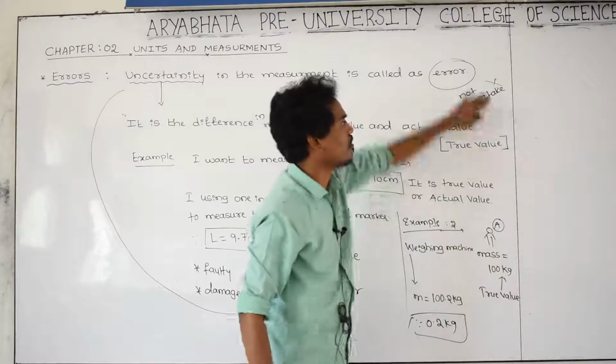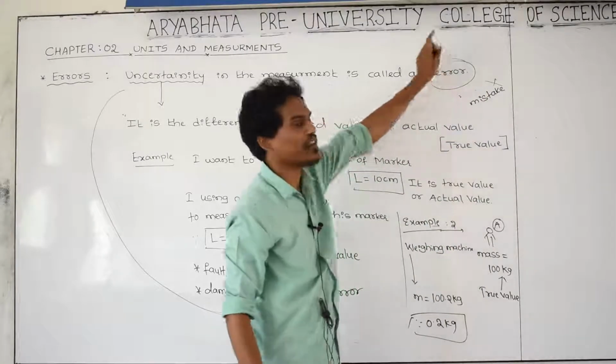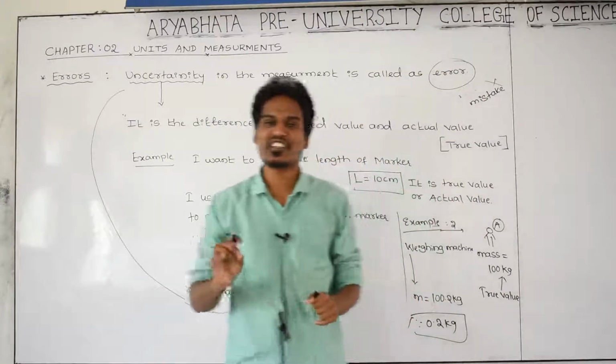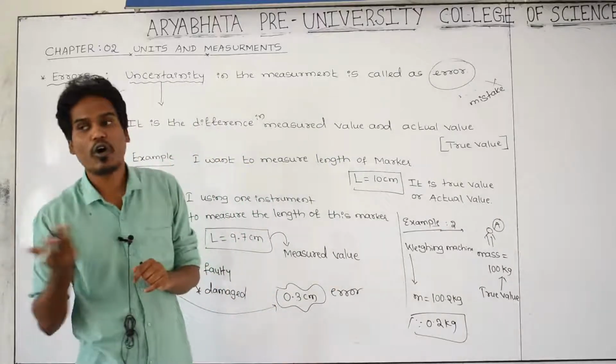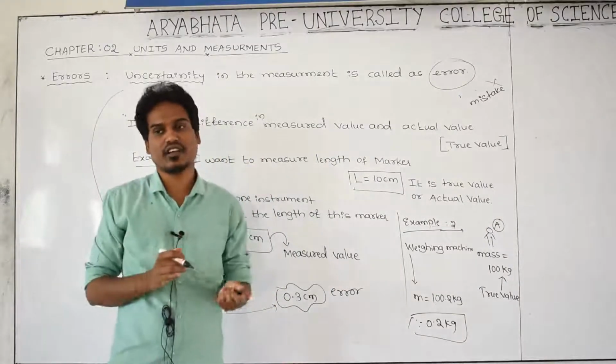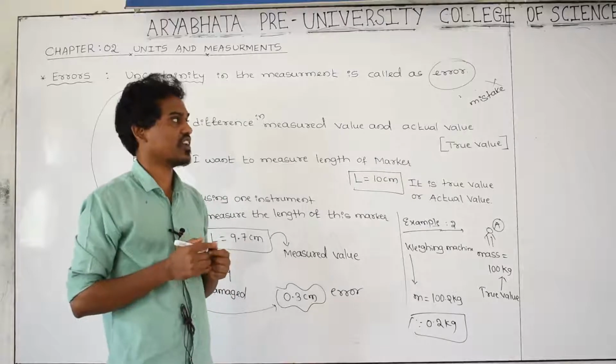Not a mistake. The error meaning is that the measured value is somewhat higher or lower, more or less, as compared with the real value or true value. That is an error.